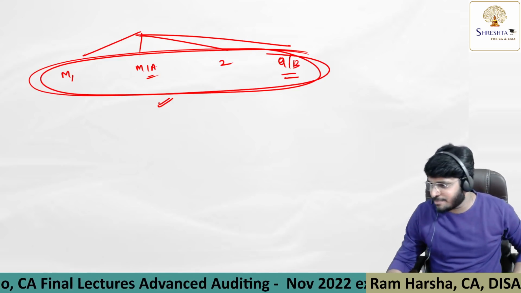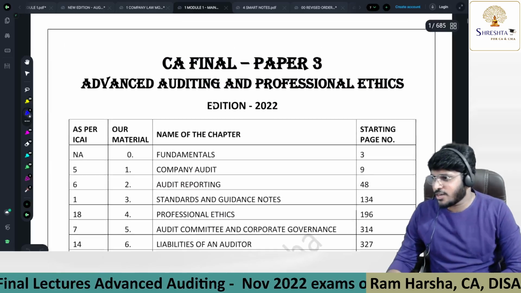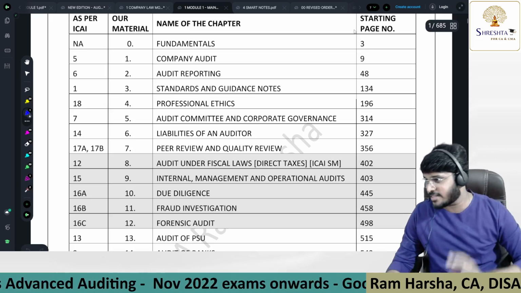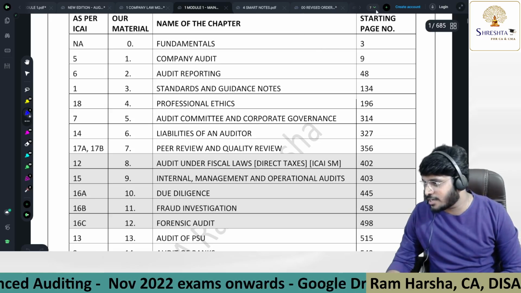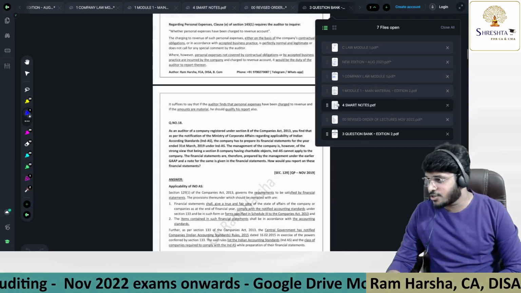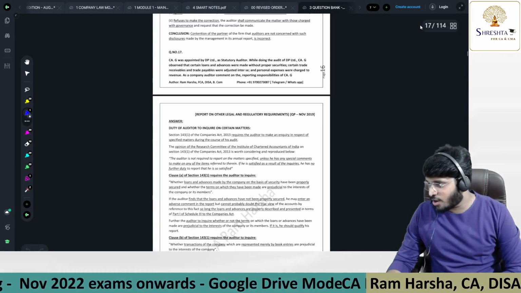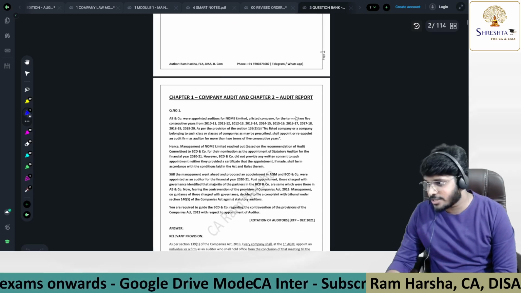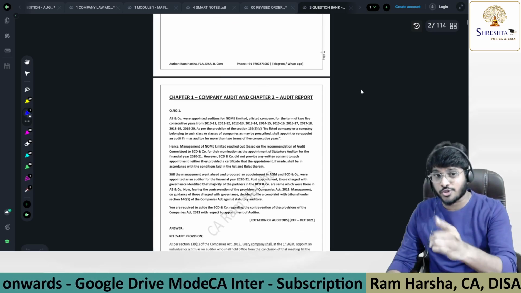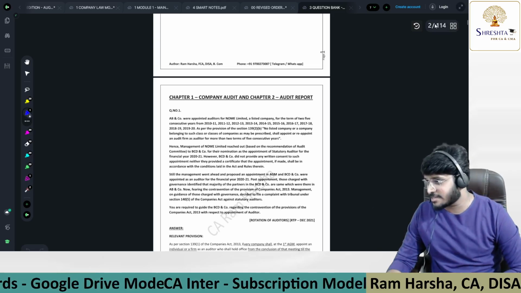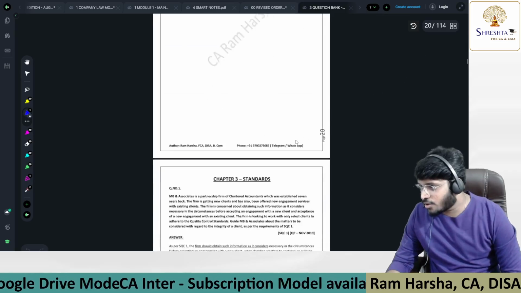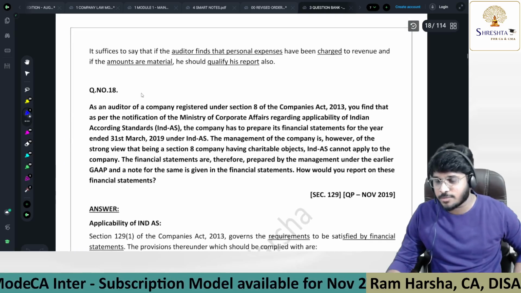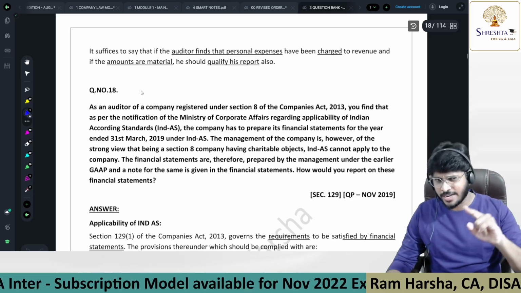For example, let me take company audit. Company audit and audit report put together, in the question bank we gave as a single chapter. First I'll show you the question bank. How many questions will the company audit and audit reporting chapter contain? So this is the company audit and audit report chapter as part of the question bank. I'm showing you the question bank which will cover RTP and past examination questions. So in the question bank, for those two chapters put together, I gave approximately 18 questions. Two chapters put together, 18 in the question bank.